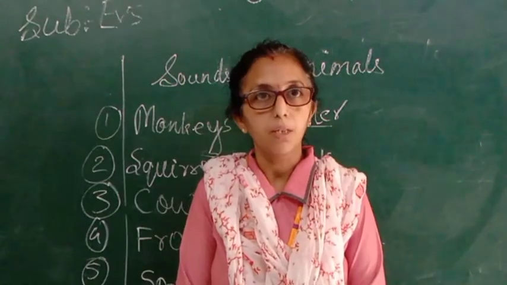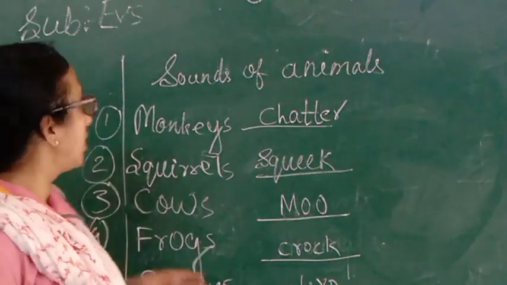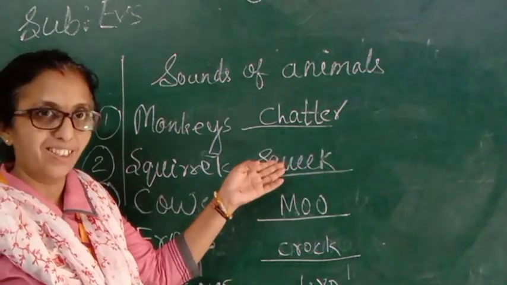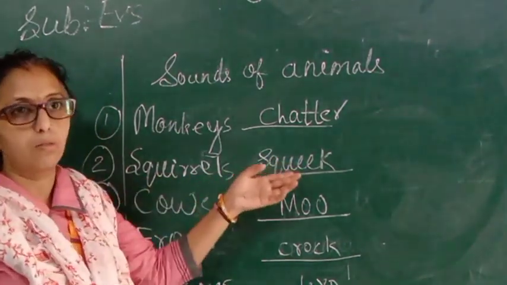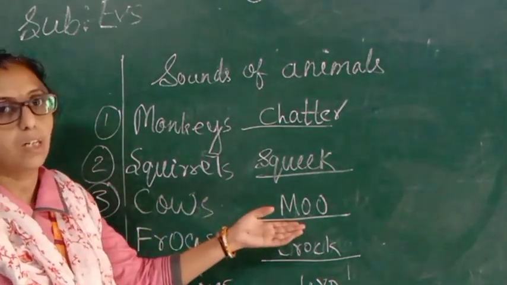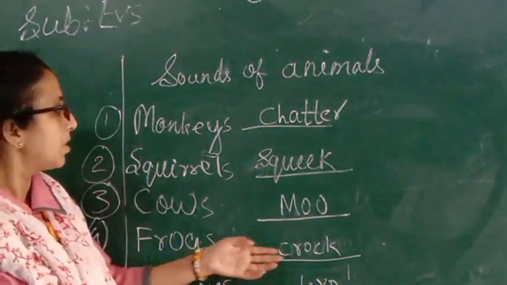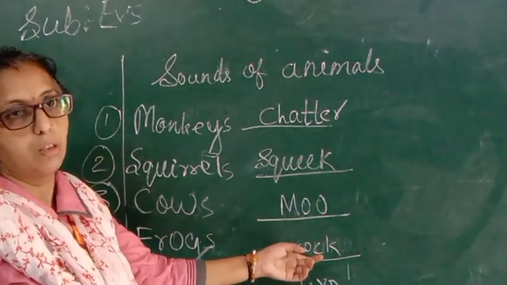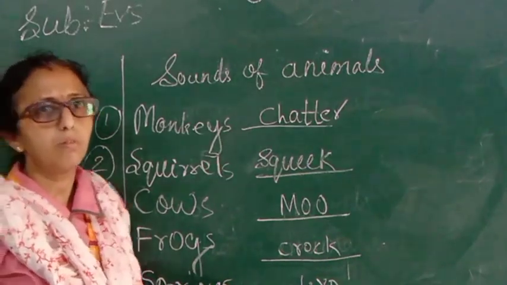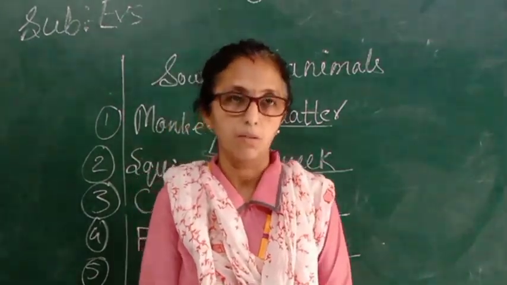The sounds of different animals. Here I have shown you some sounds of animals. First is monkey. What is the sound of monkey? Chatter. Yes. Second is squirrel. Squirrel's sound is squeak. Then cow. What sound does the cow make? Moo. Yes. Then frog. The sound of frog is croak. And last I have given sparrow. Chirp. So we have seen here different types of birds and animals making different sounds.